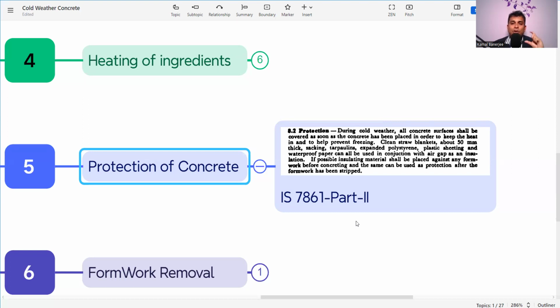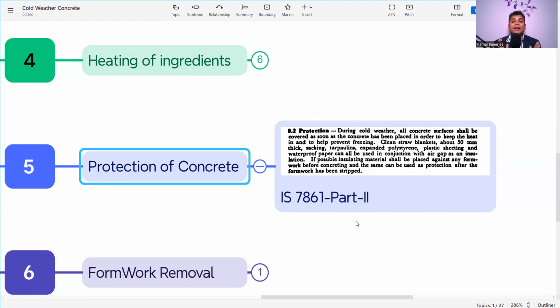Clean straw blankets about 50 mm thick, stacking tarpaulins, expanded polystyrene, plastic sheeting, and waterproof paper can be used with an air gap as insulation. So what is our purpose? First, we need to control the temperature of our concrete to get the right kind of concrete. How can we do it? We can heat the raw material, and when we place the concrete, we need to protect that placed concrete so that heat loss cannot happen from inside the concrete, so that there will be no freezing action.